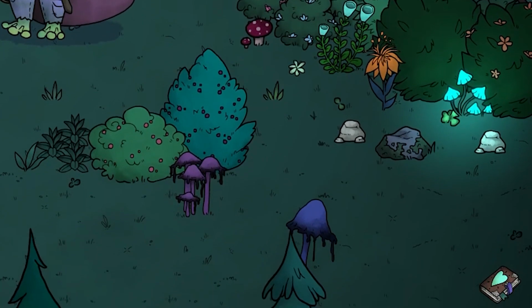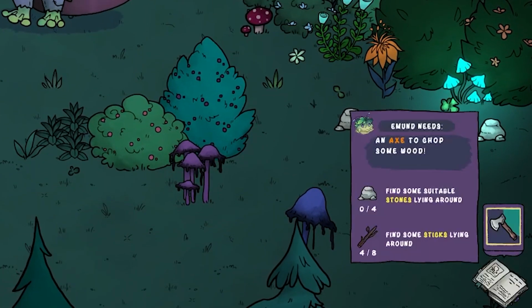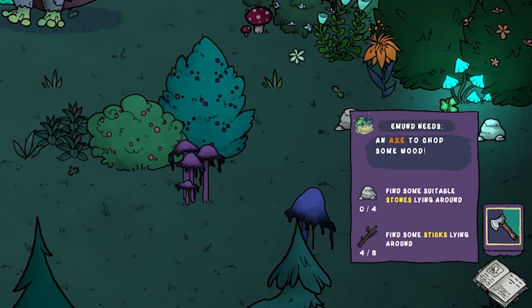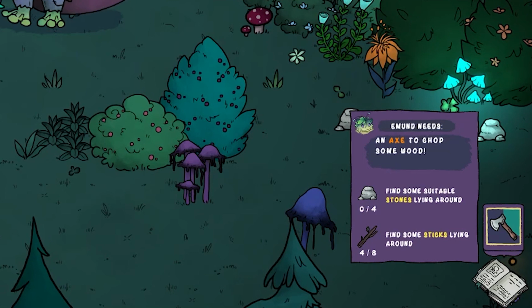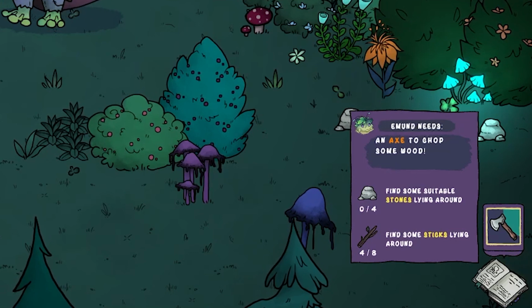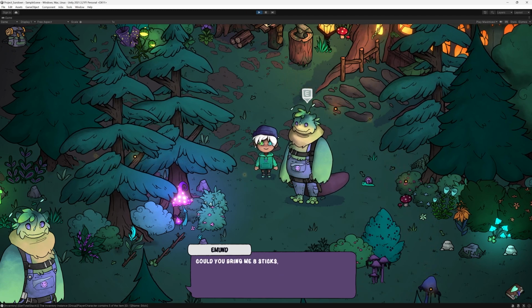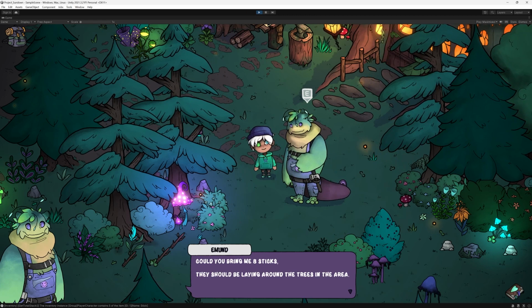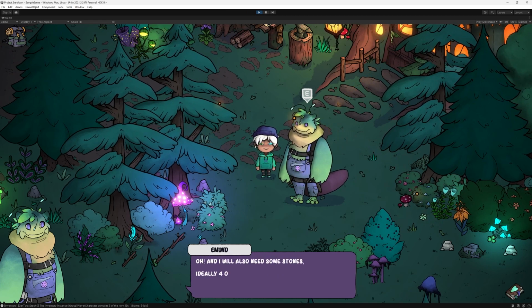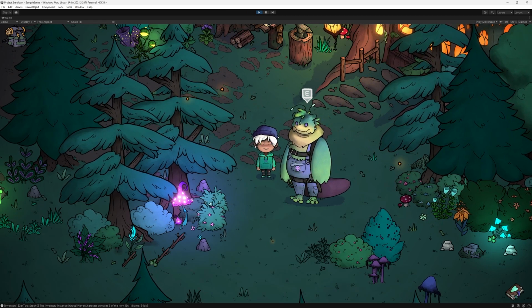The quests are displayed and can be checked on at any time in this little quest book on the bottom right. There opens up a progress bar on the right that can be toggled on and shown as a reminder at any time, and a description of course of the quest itself. In this case, Amon wants us to craft an axe, which brings us directly to the next big system, the crafting system. He told us to get 8 sticks and 4 stones that should be laying around trees and rocks.